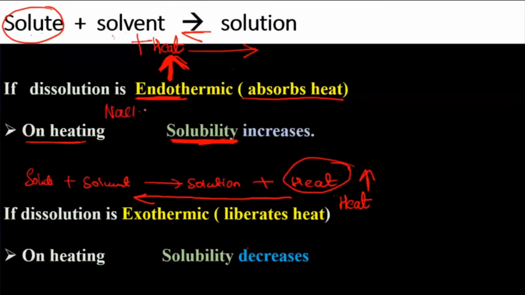An example for the endothermic case is sodium chloride. If you take sodium chloride and water and increase the temperature, you will see more sodium chloride gets dissolved in the water. For the exothermic case, I can give you sodium hydroxide in water, or potassium hydroxide in water. If you take sodium hydroxide pellets and potassium hydroxide pellets and dissolve them in water, they liberate a lot of heat energy. You touch the beaker and you will see it is quite hot because the reaction liberates heat energy. So if you want them to dissolve more and more, then you have to decrease the temperature.